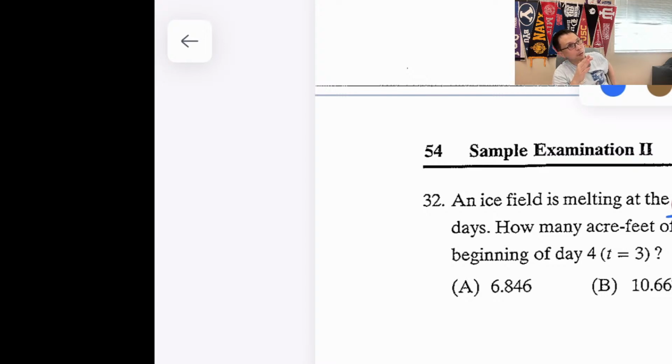Okay, so 32. Guys, if you don't have this, write it down. Integration of rate is equal to amount. Integration of meters per second is equal to meters. Same idea. So they just need to use the calculator. Do you know how to do it both on the Desmos and your graphing calculator? Do you know how to find the thing? If you don't, try it.